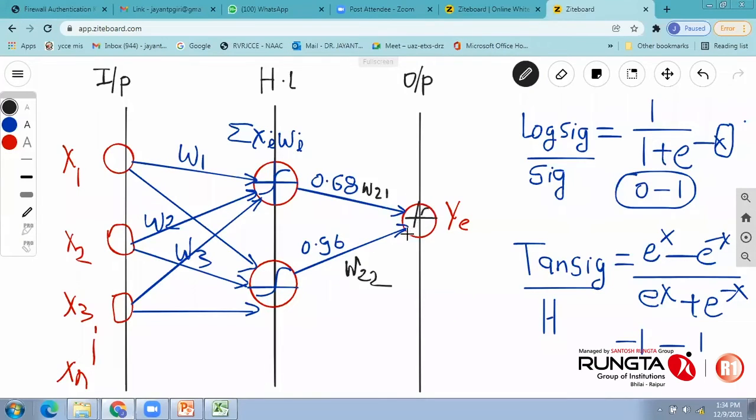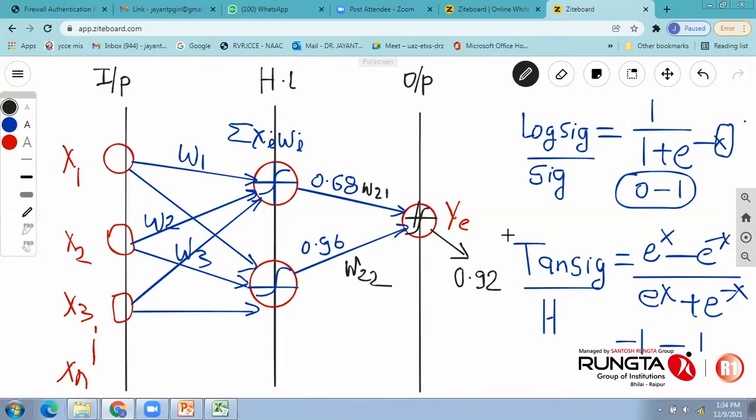Then again, you will have either a linear pure link function or a non-linear transfer function at the output layer. And from this, after processing it, you will get the final prediction. If you are using log-sig over here again, it may be, for example, 0.92. So 0.92 is the final output from the neural network after training.